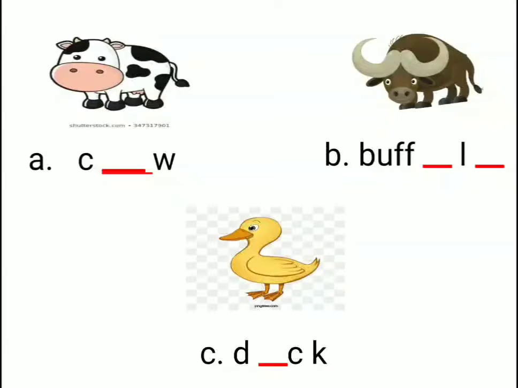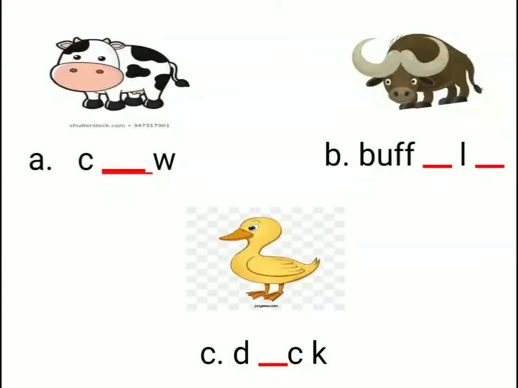B-U-F-F-L dash. What letter is missing here? A and O. B-U-F-F, A should come in the first dash and L-O should come in the second dash. Okay, children? Buffalo.